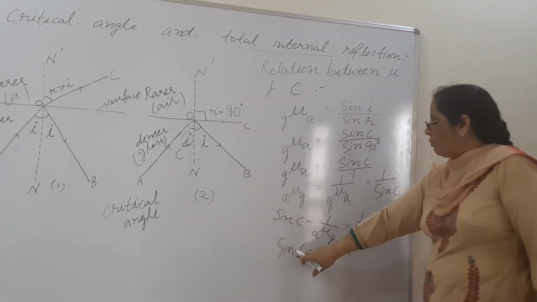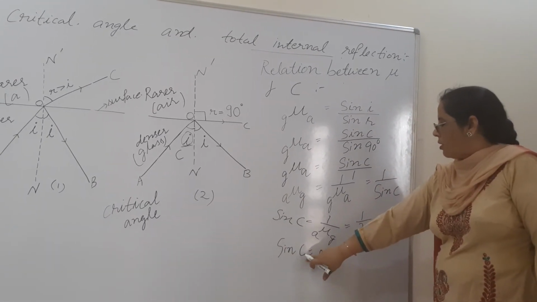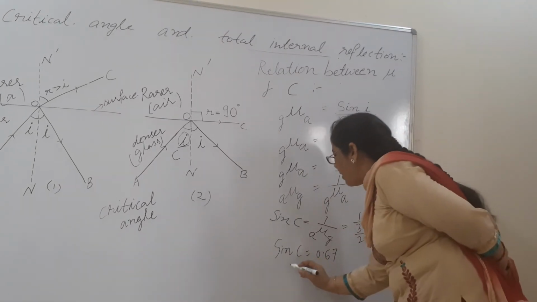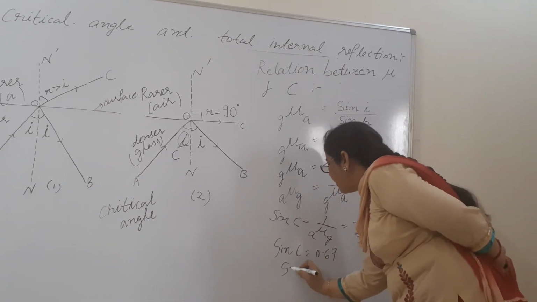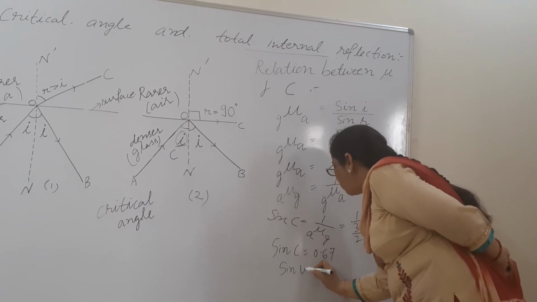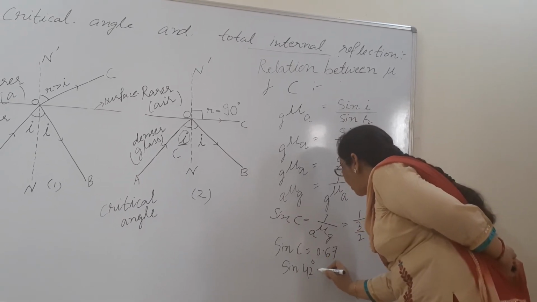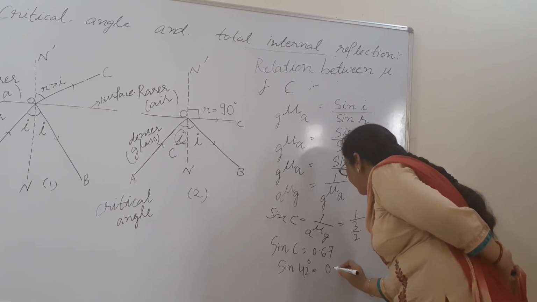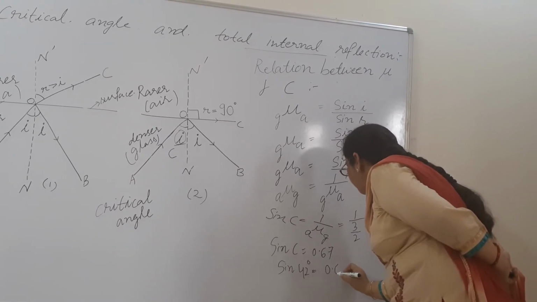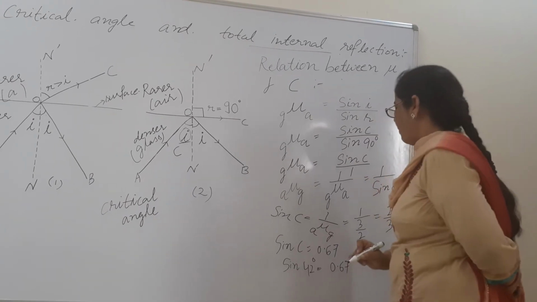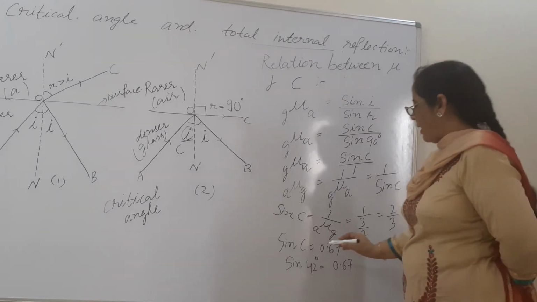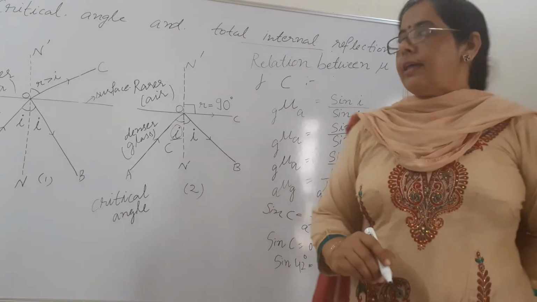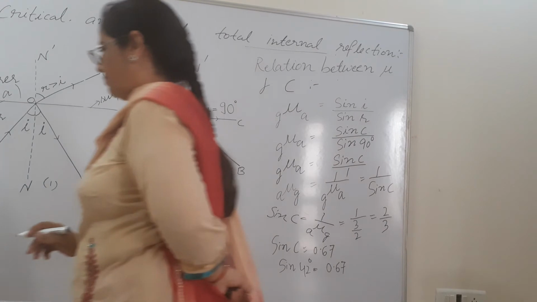And beta, when you will see in the trigonometric book this value, you will notice that the angle will be equal to 42 degree. Sin 42 degree is equal to 0.67. So beta, it means what is the value of critical angle? That is 42 degree.